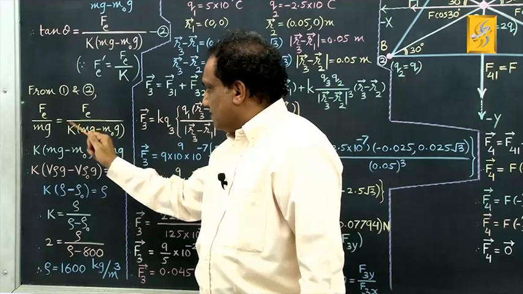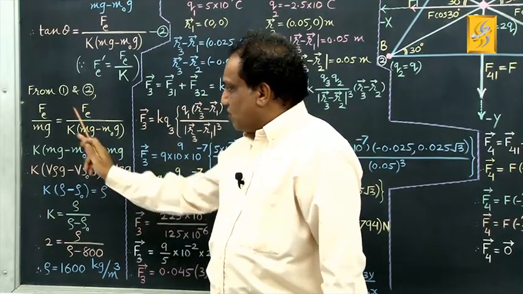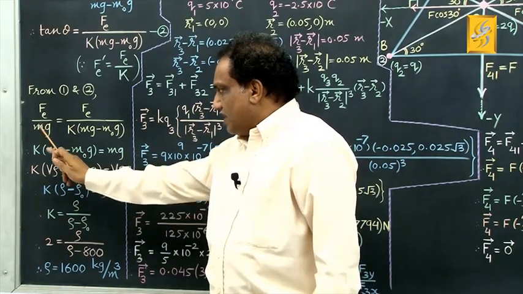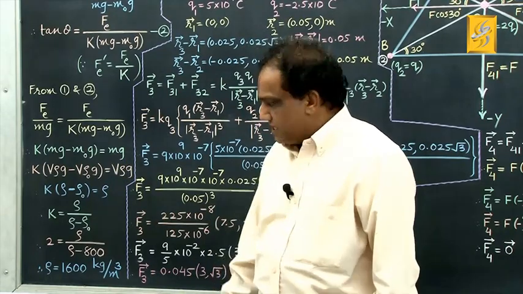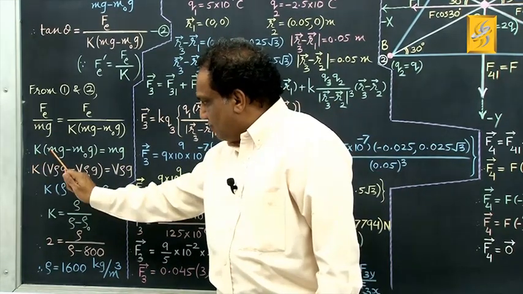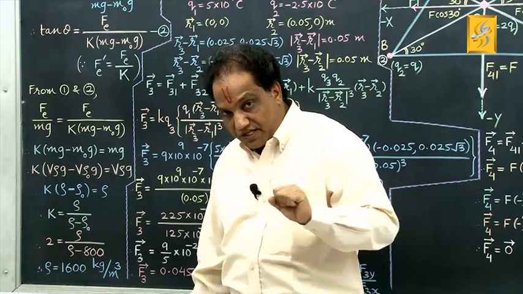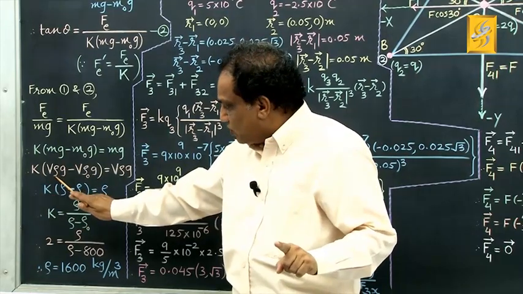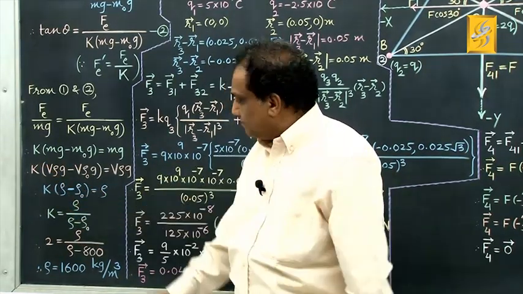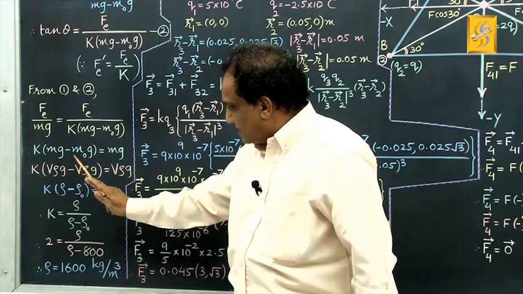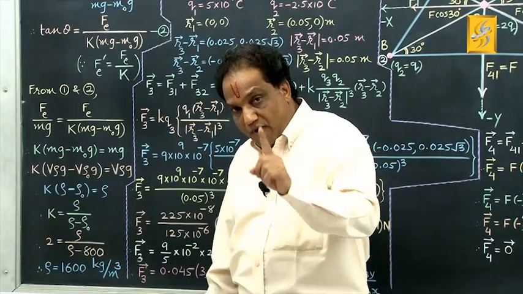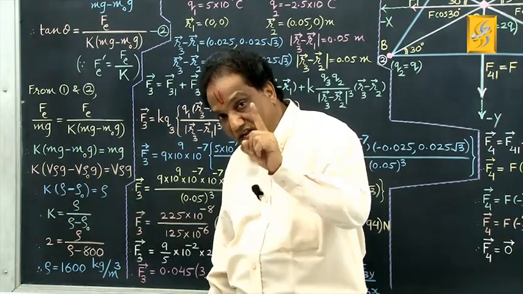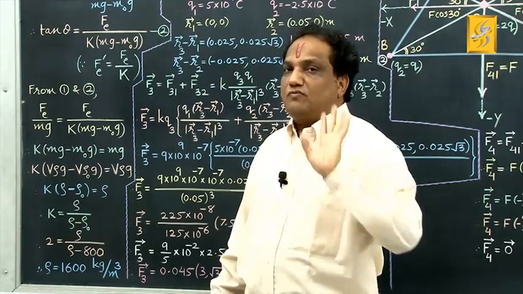Now Fe will cancel. Correct? Now take this part over here. You will get k into mg minus m0g equals mg. Correct? Now this capital K stays as it is. What is mass? Mass is volume into density. But this is the mass of the sphere, that's why this rho is the density of the sphere. g as it is. Minus m0. What is m0? Mass, but again mass you can write as volume into density. But this m0 is the mass of the liquid displaced by the immersed part of the sphere.